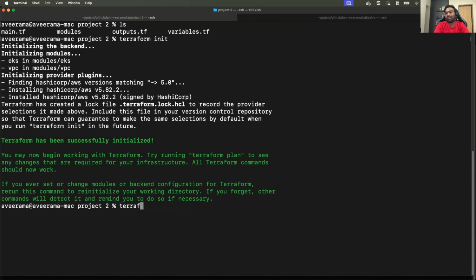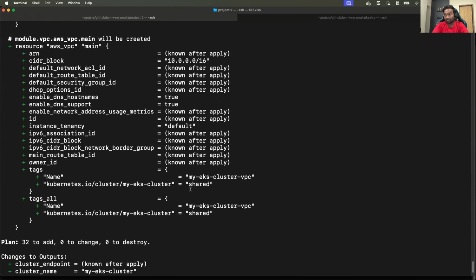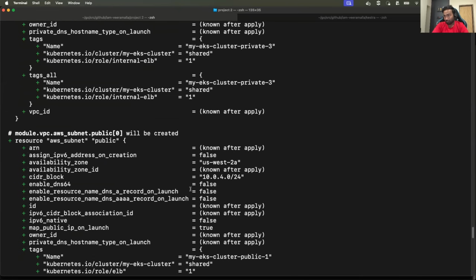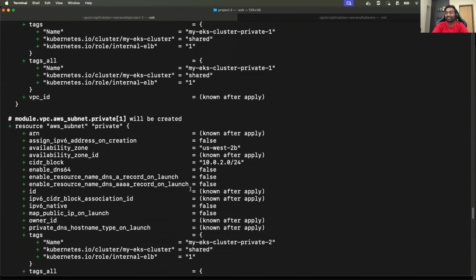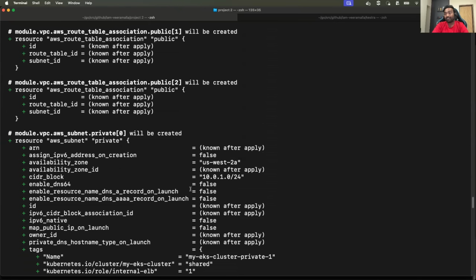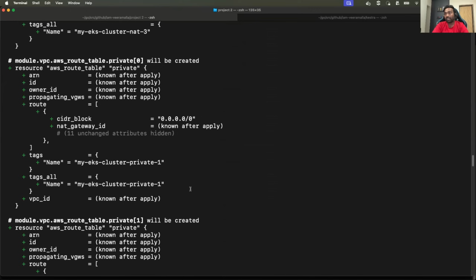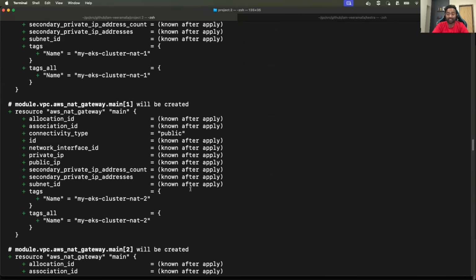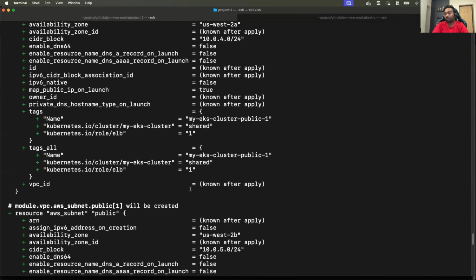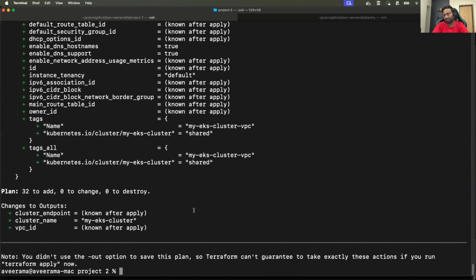Now let's go here and let's try to see if the Terraform plan works. So when I say Terraform plan, now this is the real test, right? This is where we are actually validating the project and seeing if it works. Perfect. So everything that is written looks good. The Terraform validation and the Terraform plan tells us that, okay, I can create all the VPC related configuration for you, and I can also create the EKS cluster for you. So now let's run Terraform apply.